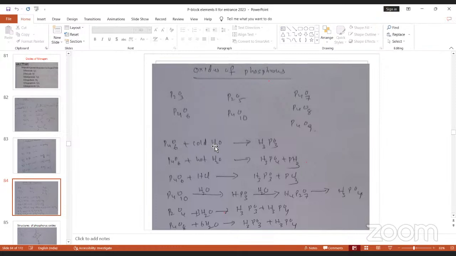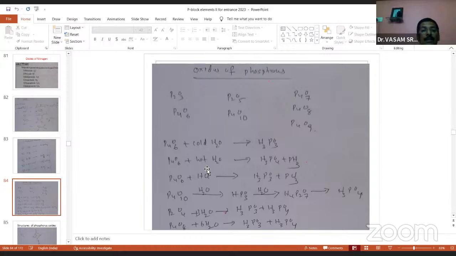P4O6 when treated with water. There are two types of water we have to use here, cold water and hot water. If you take cold water, you get H3PO3, phosphorous acid. And if you take hot water, you get phosphoric acid plus phosphine. P4O6 plus hot water gives H3PO4 plus phosphine. Remember, these two reactions are very important for competitive examinations.